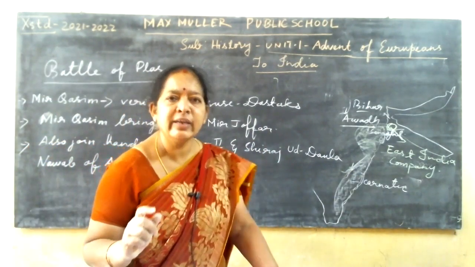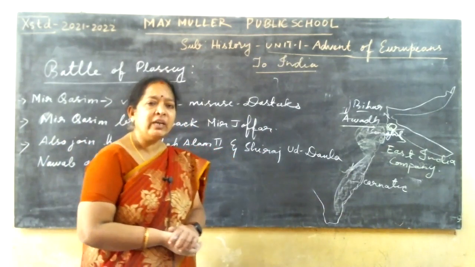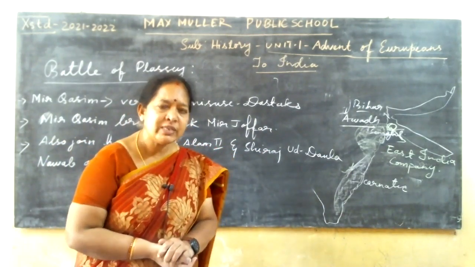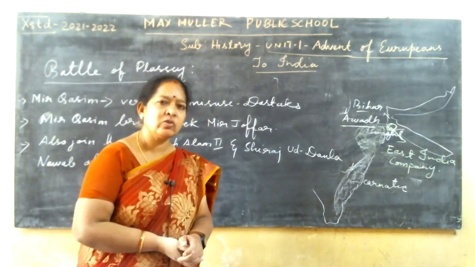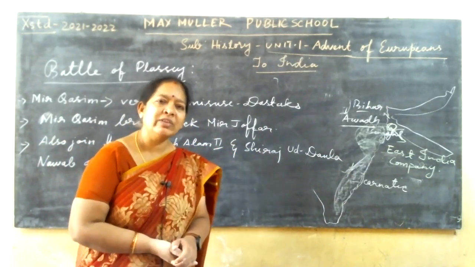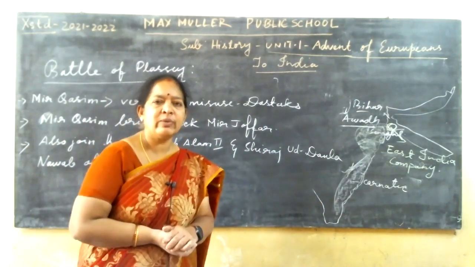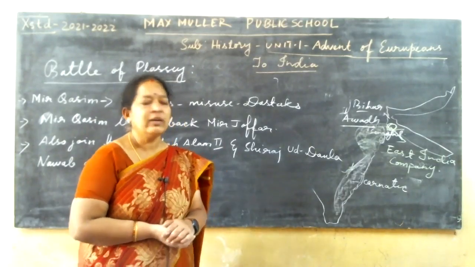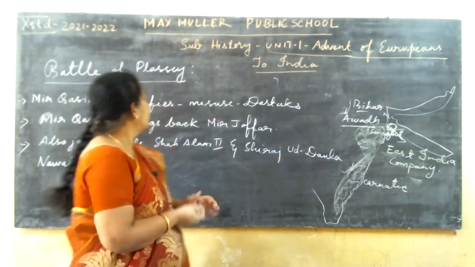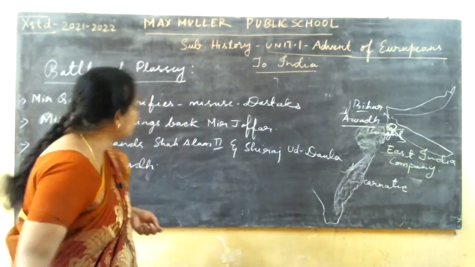They attack the English army. But even though three armies together, they couldn't withstand the army of the English, and they couldn't bear that. So what happened in the Battle of Buxar? Sorry, this is the Battle of Buxar.